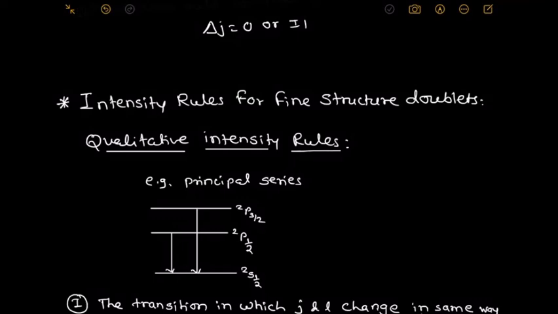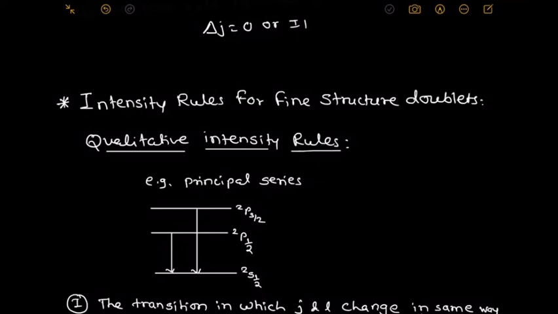Delta J, the total quantum number: the selection rule for the total quantum number is that delta J can be 0, plus 1, or minus 1, and that is also allowed. Hence both transitions are allowed according to the selection rules. Then what is their intensity?